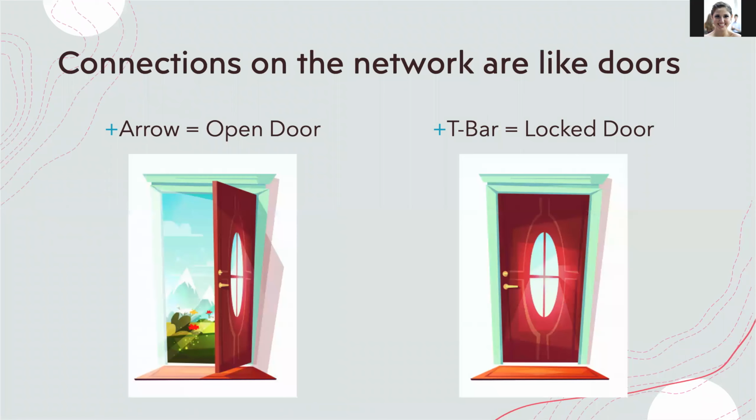The easiest way to understand it is by looking at the arrows as an open door that allows you to easily go through or be transcribed. The T-bars are like locked doors. They prevent you from engaging with what's on the other side. So if a gene is blocked, it won't be transcribed.